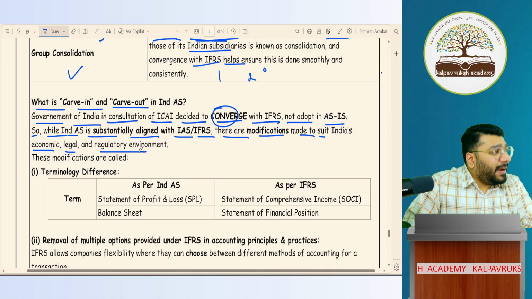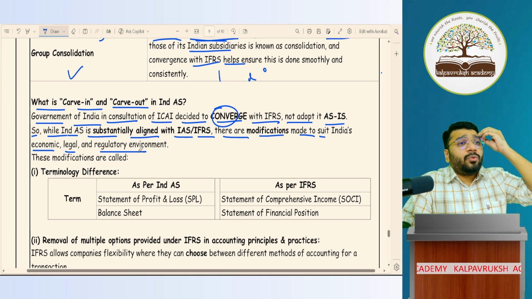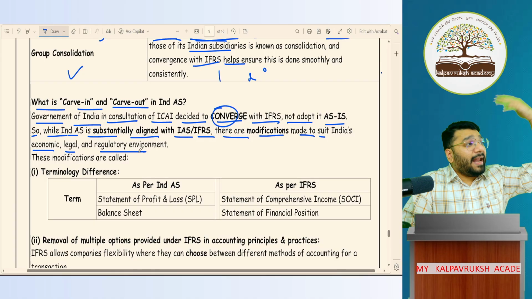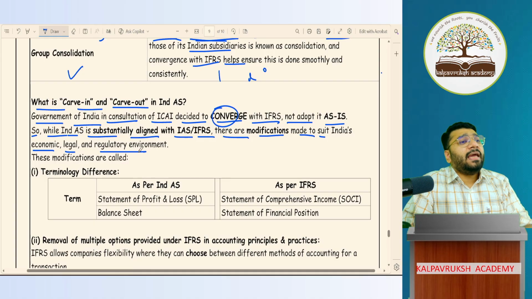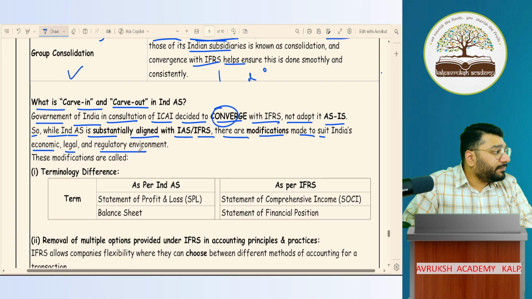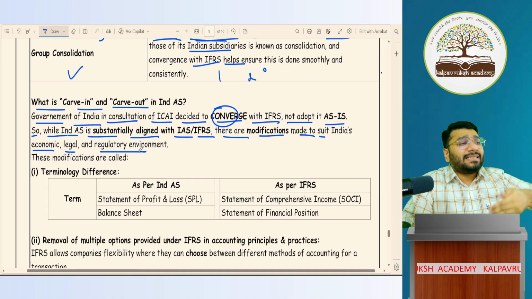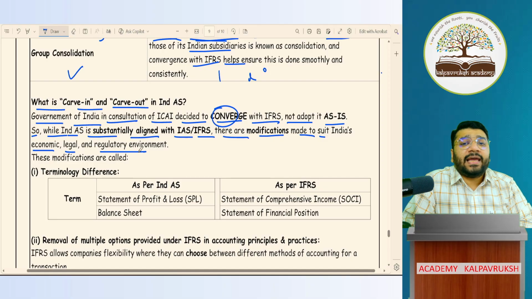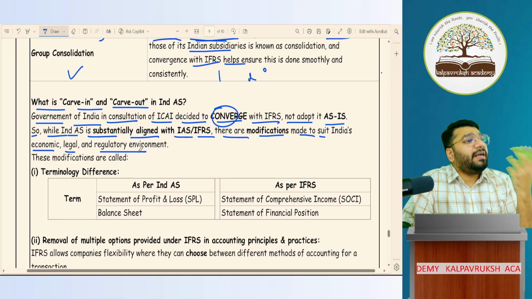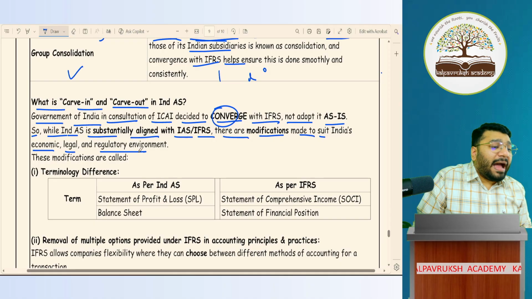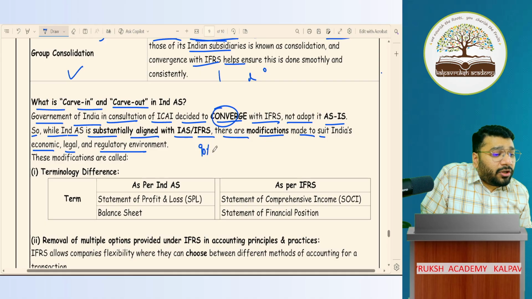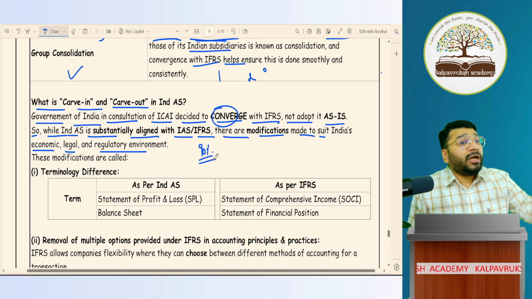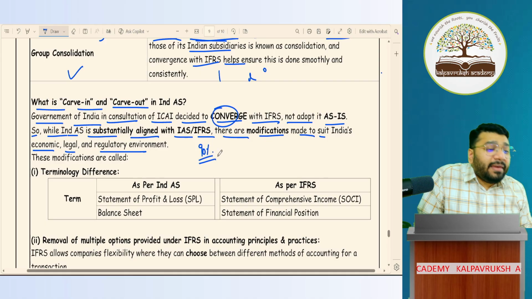when the IFRS was prepared, it was as per international, or let's say multiple countries', economic, legal, and regulatory environment. We could not adopt it as it is because our country's economic, legal, and regulatory environment was different. So we could not take it as it is. So what we did is, from IFRS, let's say 90% of things we adopted as it is. But the remaining 10% is there.